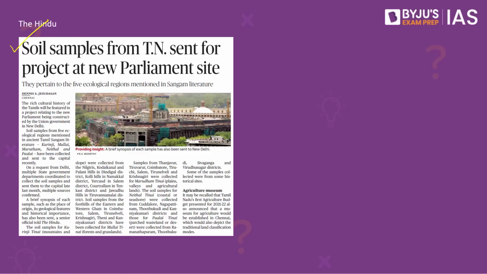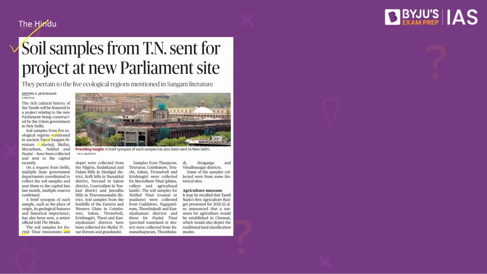This article from the Hindu notes soil samples from Tamil Nadu being sent for a project at the new parliament site being built in New Delhi. Notably, these soil samples have been taken from 5 ecological regions mentioned in ancient Tamil Sangam literature. The 5 ecological regions mentioned are the Kurunji, Mulai, Marutam, Nital, and Palai.